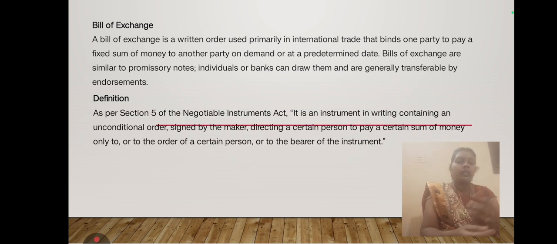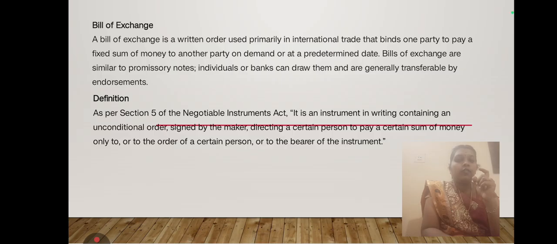As I said already, we now know about the parties of the bill of exchange, so it is very easy to understand the meaning and definitions. A bill of exchange is a written order used primarily in international trade that binds one party to pay a fixed sum of money to another party on demand or at a predetermined date.